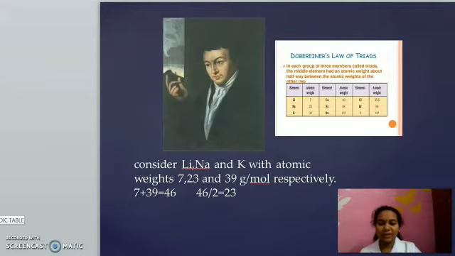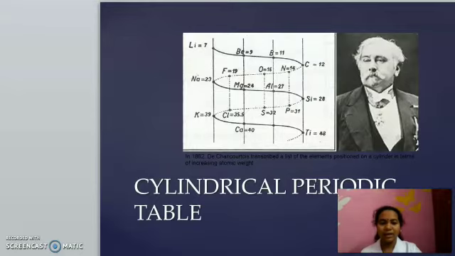The next model given by Charles-Courtiers. Here you can see a cylindrical model. Look, here you can see the cylinder, isn't it? It is a cylindrical model. So it is known as the cylindrical periodic table given by Charles-Courtiers. He arranged the elements in the increasing order of atomic weight.